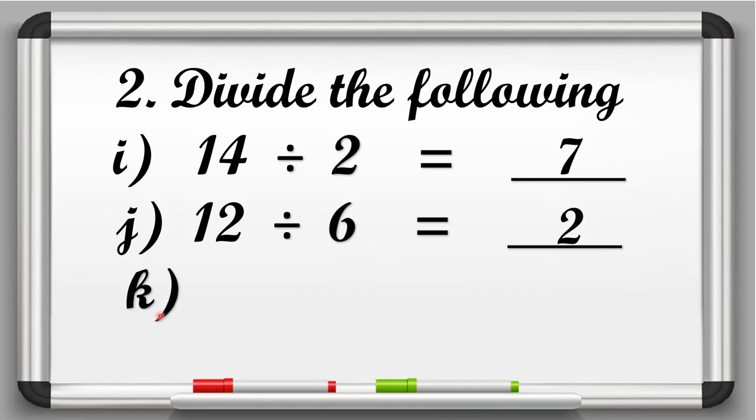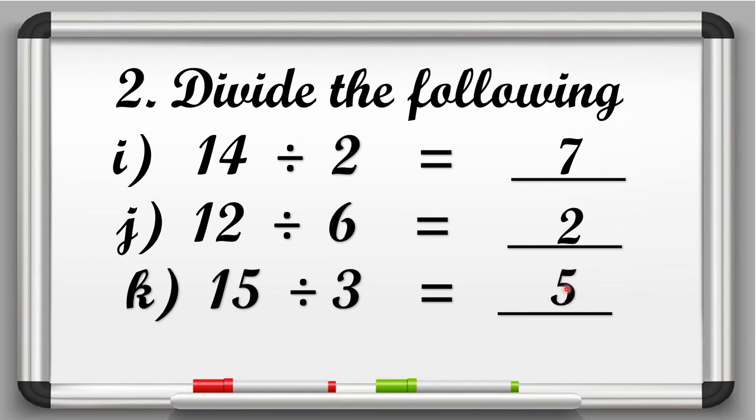Now in K part, 15 divided by 3 is equal to dash. So here 15 is the dividend and 3 is the divisor. So here we have to speak the table of 3 till we get number 15. So 3 ones are 3, 3 twos are 6, 3 threes are 9, 3 fours are 12, 3 fives are 15. So here we will write 5.